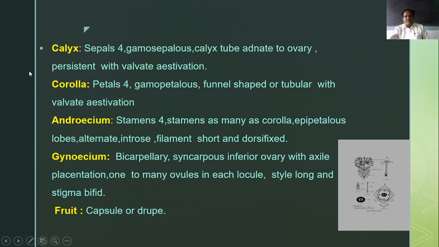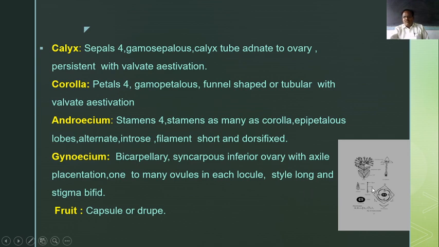In the corolla, the petals are 4 in number, gamopetalous, united. They show a tubular structure like this one, with twisted aestivation. In some cases they are valvate, but generally they show twisted aestivation.